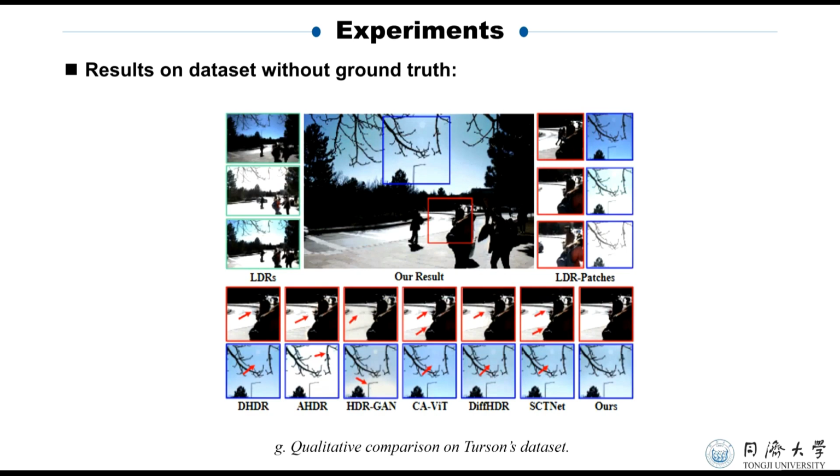To assess the generalization capability of AFUNet, we evaluate the model trained on Kalantari's dataset and tested it on Tursun's dataset, which lacks ground truth. It also demonstrates strong performance in generating high-quality HDR images with improved perceptual quality.